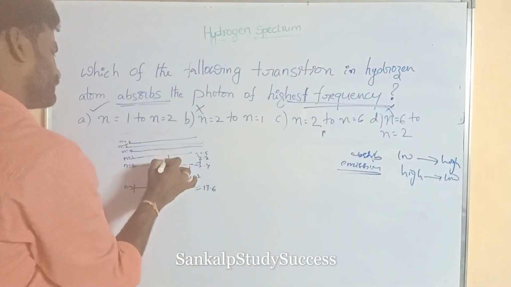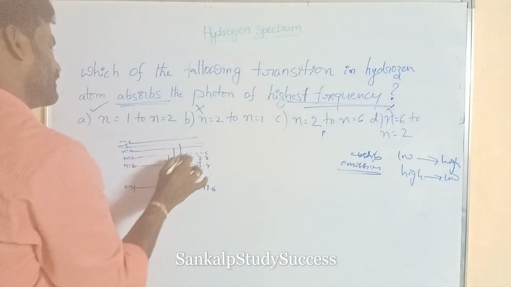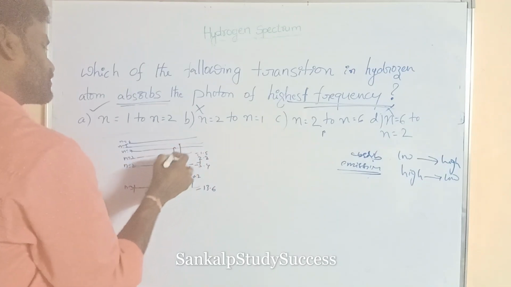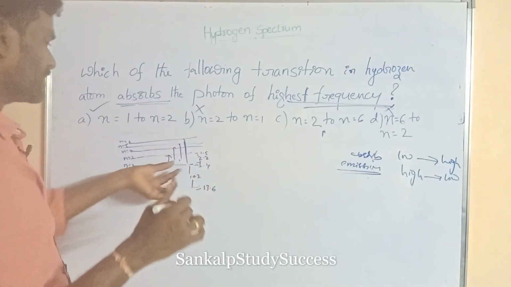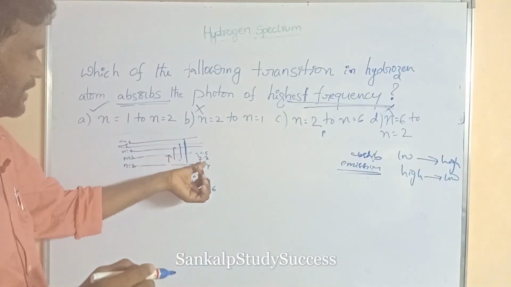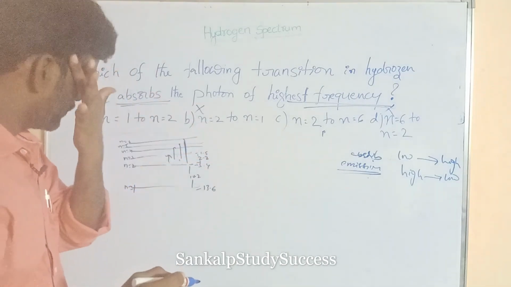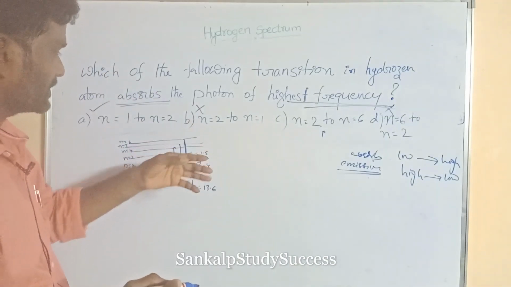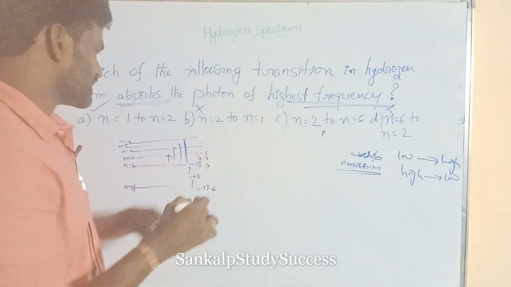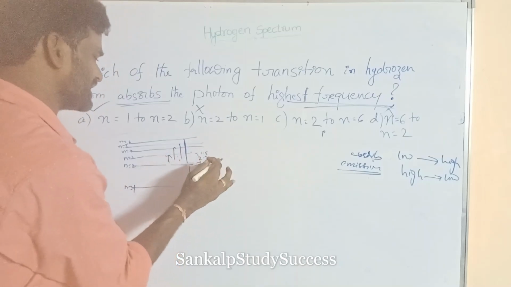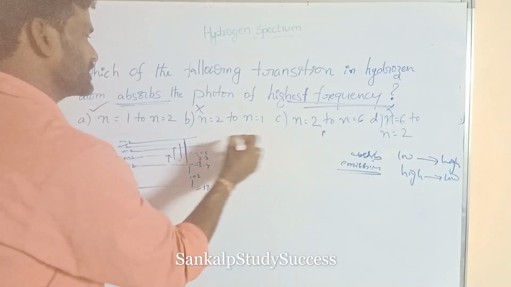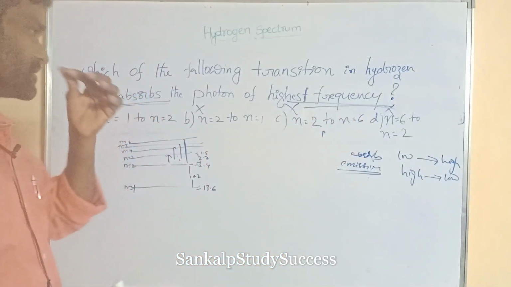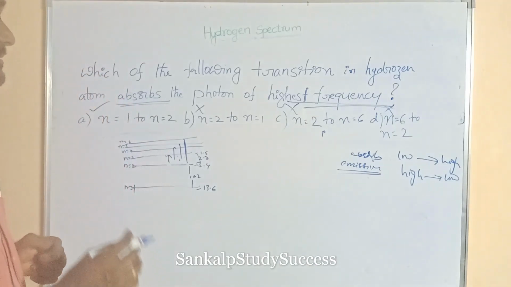But for n is equal to 2 to n is equal to 6, that is 2 to 3, 2 to 4, 2 to 5, this is absorption, but all these energy gaps are very, very small. I explained this in previous videos. These values are 2.2, 0.66, all very small. The sum of all these small values is very small compared to 10.2. So this is wrong, and the right answer is n is equal to 1 to n is equal to 2.